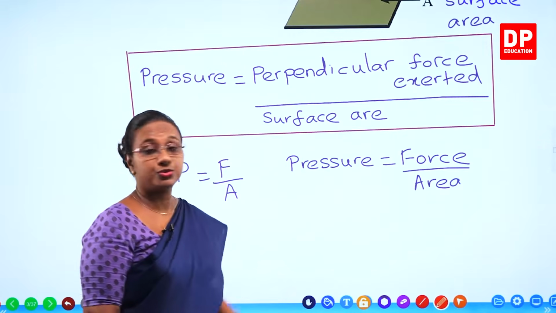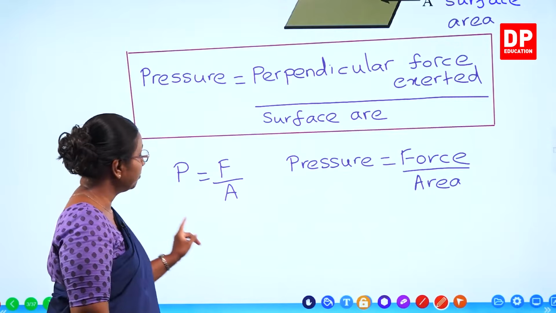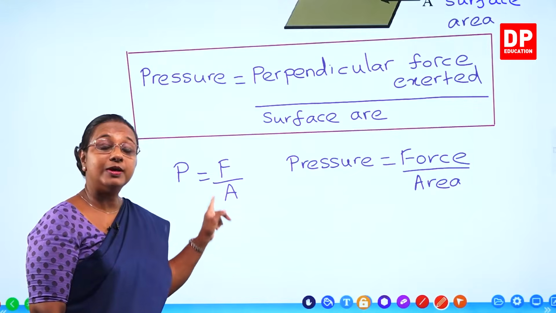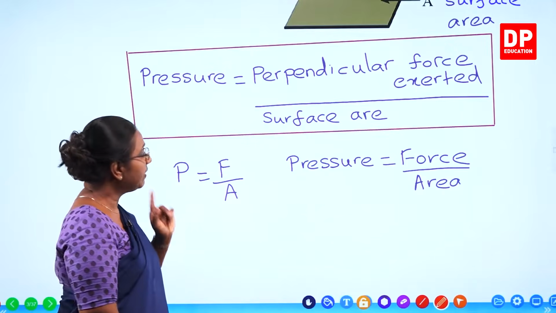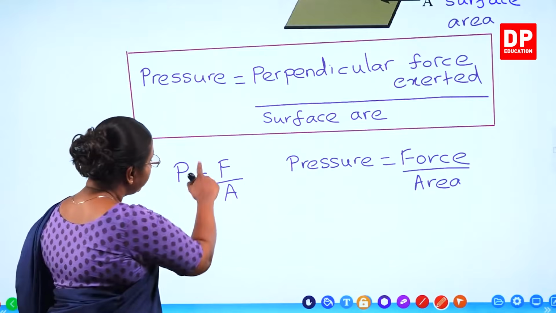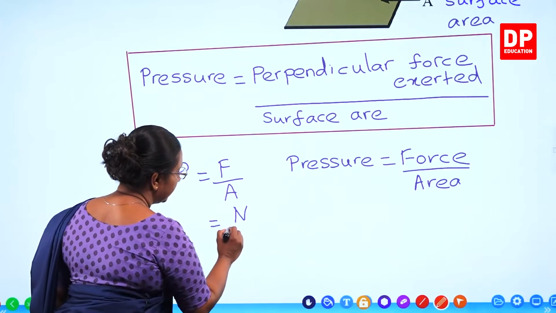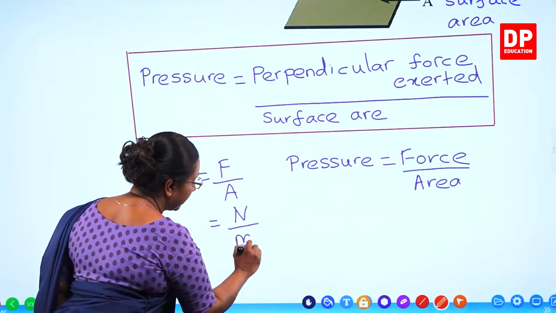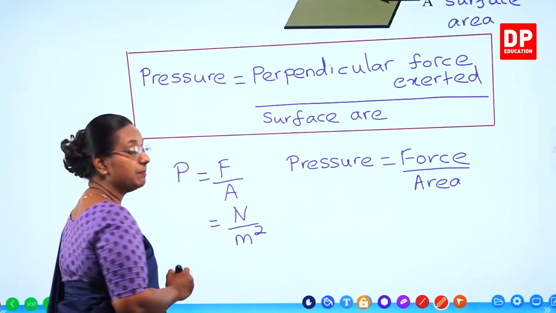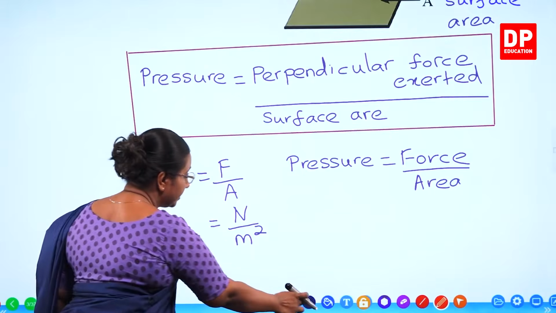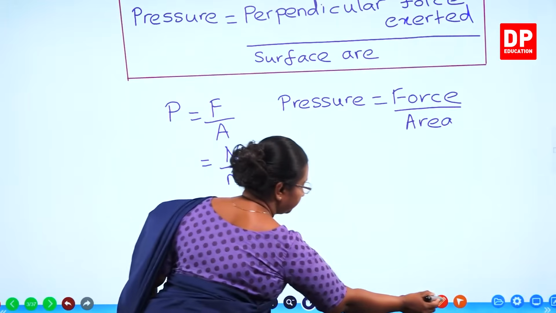Pressure equals force over area. Or you can use the symbols. P equals F over A. If we consider the units, now for force, what is the unit? It's going to be newtons divided by area. The standard unit is going to be meter square. So, what is the unit for pressure?